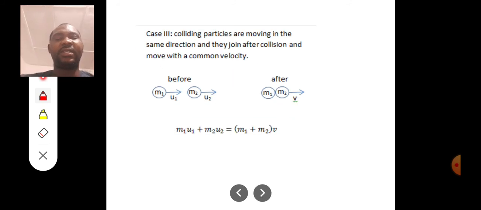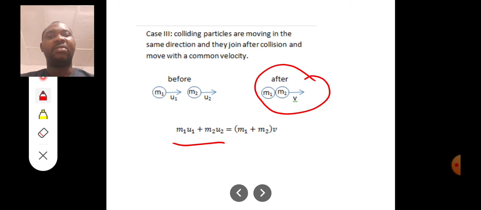Case 3 has to do with colliding particles moving in the same direction and joining after collision. That's a perfectly inelastic collision, and they move with a common velocity. So after collision, you can see that the initial momentum remains the same, but now because they join together and move with a common velocity, the final momentum will be (m1 plus m2) times v, their common velocity.